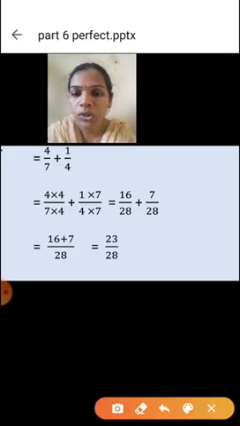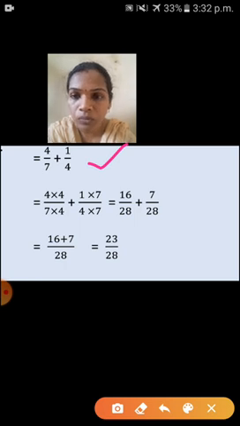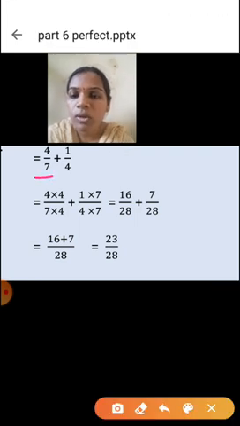So these fractions we have to add. Yes, these are unlike fractions. So for that we have to find the LCM of 7 and 4. What is the LCM of 7 and 4? Yes, 28. The least common multiple of 7 and 4 is 28. Okay, so see here the first fraction, 4/7.